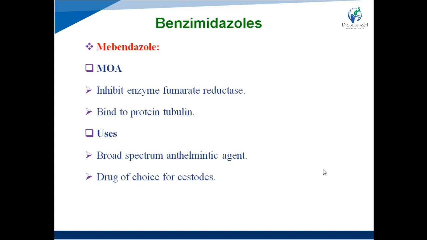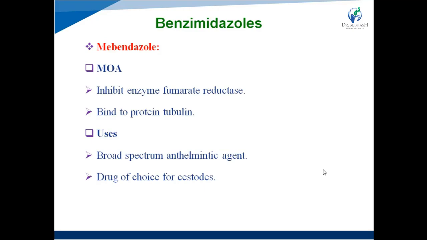Next mechanism of action is it also has the ability to bind with the protein tubulin, right? So it will lead to the destruction of microtubules, and destruction of microtubules leads to the inhibition of cell division, right? So in both cases, the drug inhibits the helminths and causes paralysis in helminths, right?